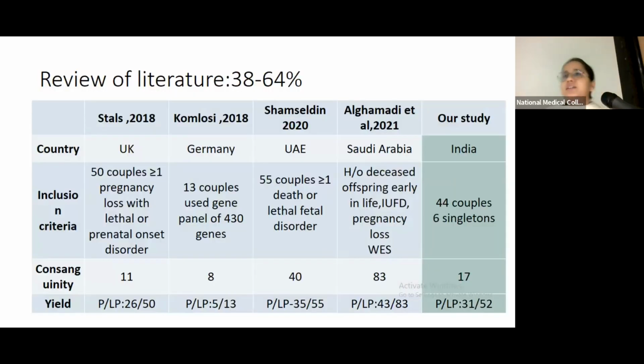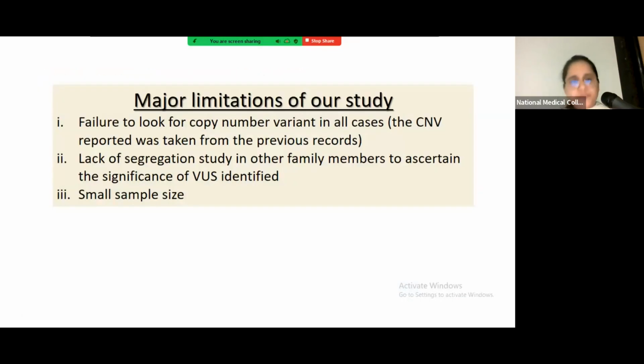We did a review of literature, of similar studies conducted around the world, and we found that in most of these studies the yield ranges from 30 to 64%, but this can vary based upon the spectrum of the disorders included in the study. In our study, we found that we could provide a diagnosis in approximately 60% of our families. But there were major limitations. We could not look for copy number variants in all our cases.